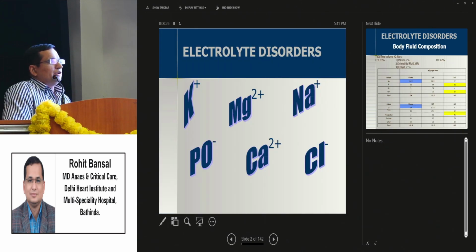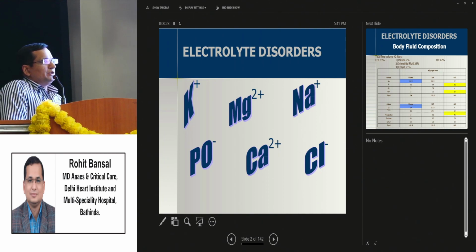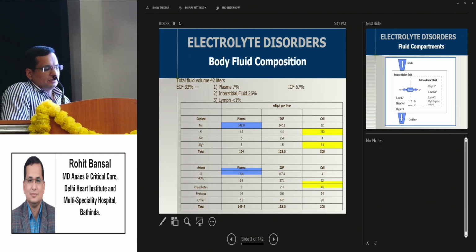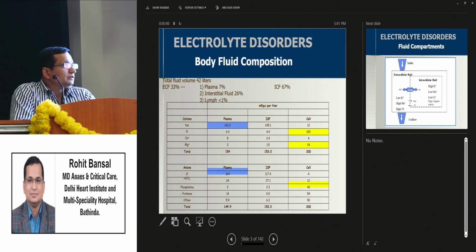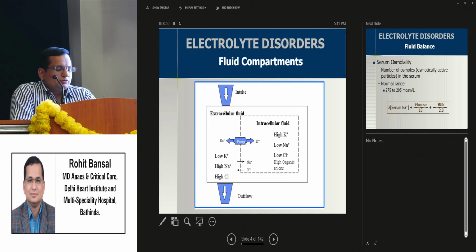We will be covering the following electrolytes: sodium, potassium, magnesium, calcium, both hypo and hyper in these cases. First of all, the total body volume is around 42 liters, out of which 33% is extracellular, of which 7% is in plasma, 26% is interstitial fluid, and only 1% is lymph, and 67% is intracellular fluid. So there are two compartments, the extracellular fluid and intracellular fluid.